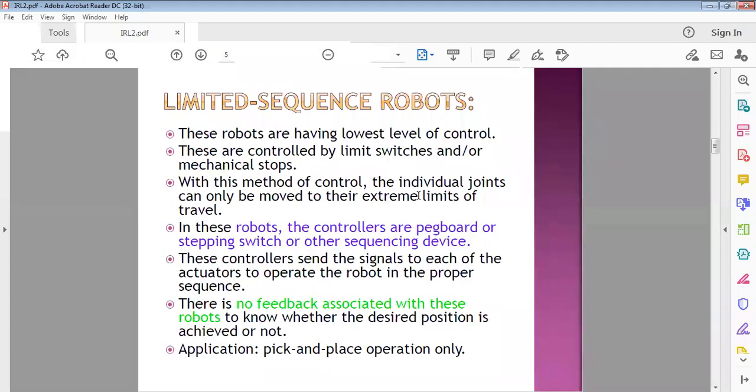In this kind of robot, low-level controller systems are used, such as limit switches or mechanical stops. In this robot, there are no feedback devices, I mean no sensors.